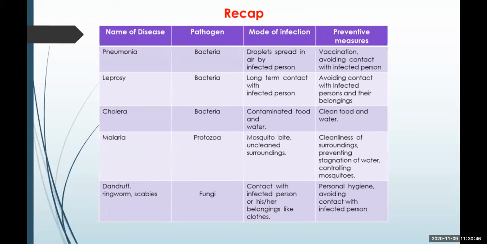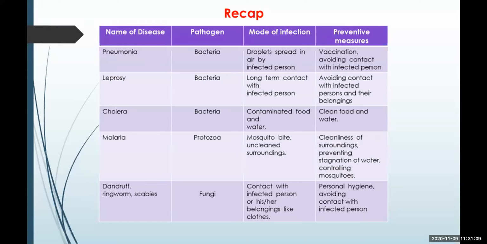Hence, proper personal hygiene and social distancing from the infected person are important tools to prevent the disease, and vaccines are also available which can be given to prevent pneumonia.